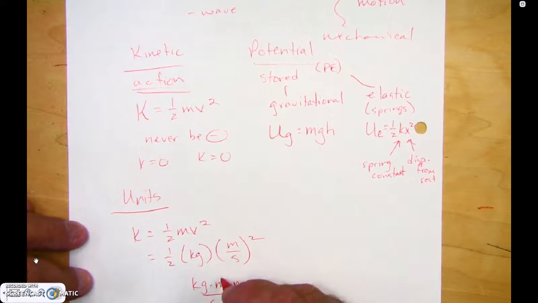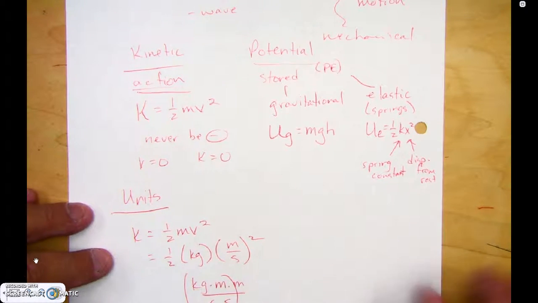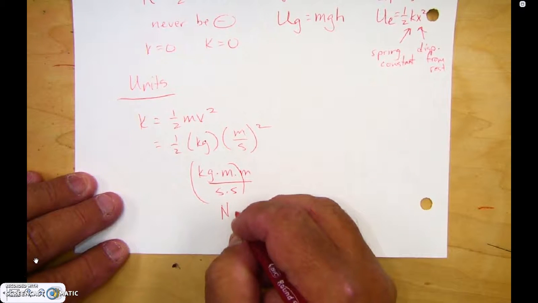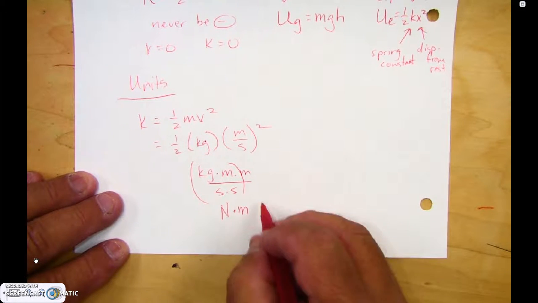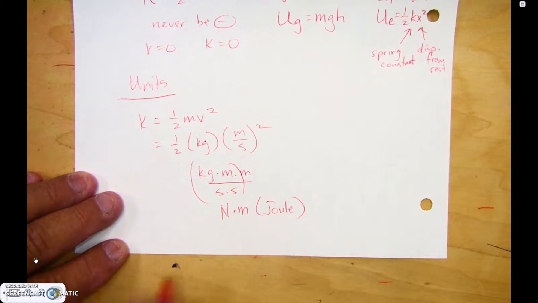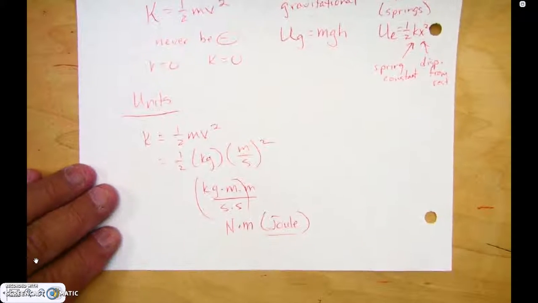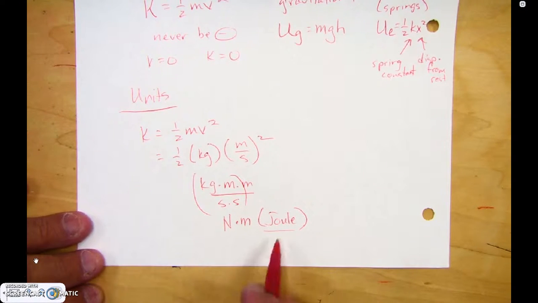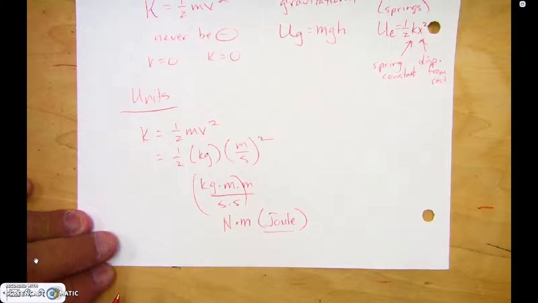If I put these together, that's what we call a newton. A newton times a meter is also called a joule. So our unit will be the joule, named after a British physicist who did some work with energy, and so we inducted him in the Unit Hall of Fame.